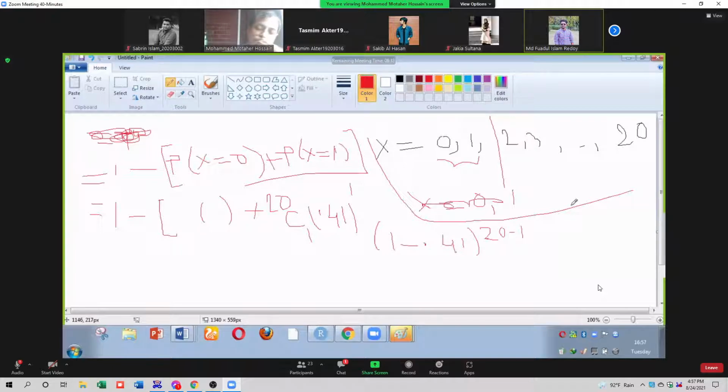Now the range of x we know is 0, 1, 2 up to 20. So x less than 2 means the range will be 0 and 1. So after that, 1 minus p of x equals 0 plus p of x equals 1. Now we need to calculate p of 0 and p of 1, then add them, and after that subtract that result from 1.